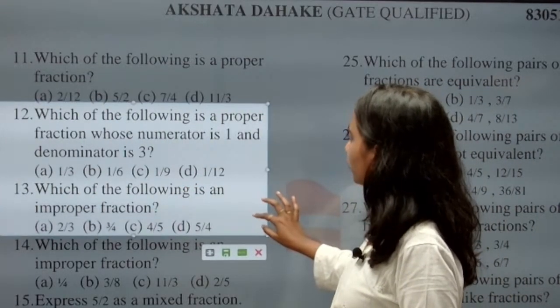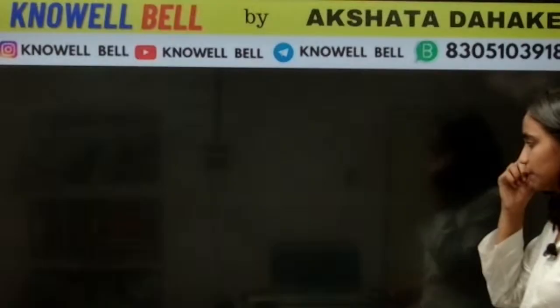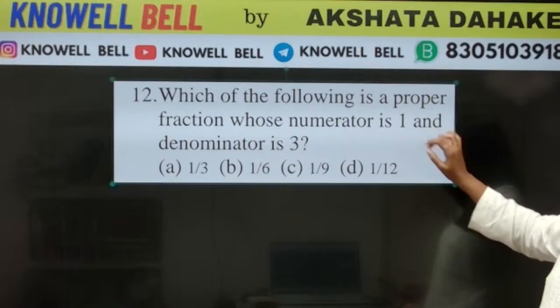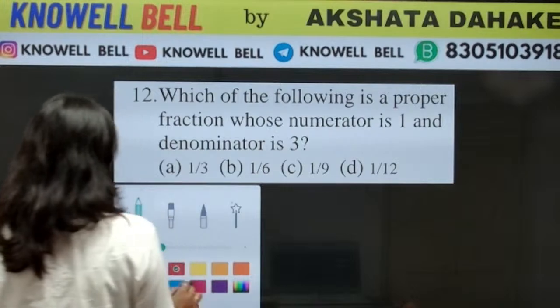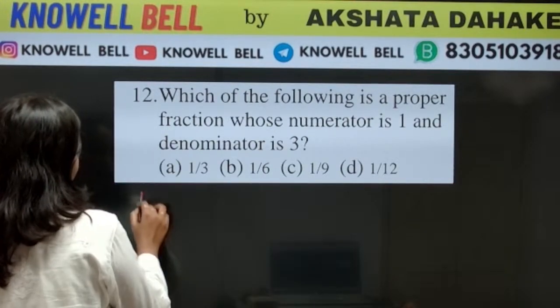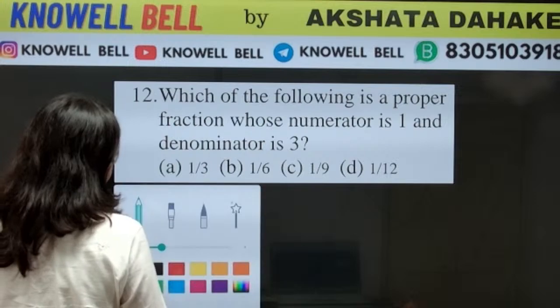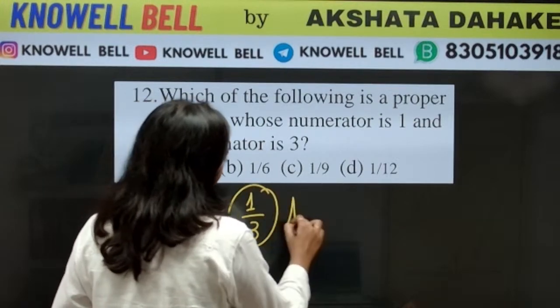Which of the following is a proper fraction whose numerator is 1 and denominator is 3? इनमें से क्या एक proper fraction होगा जिसका numerator 1 है and denominator क्या है? What is the denominator value? The denominator value is 3. Okay. So numerator is 1, denominator is 3. So what will the fraction become? Fraction क्या बनेगा? Fraction will become 1 by 3.